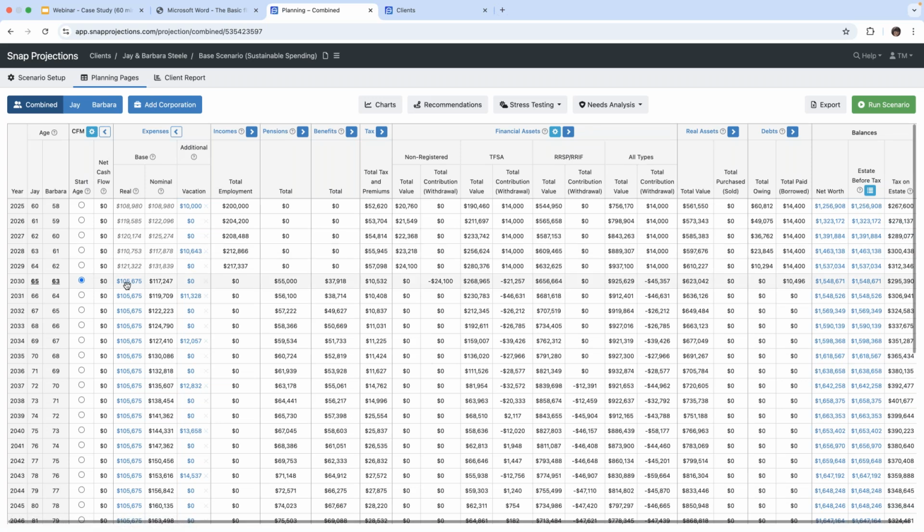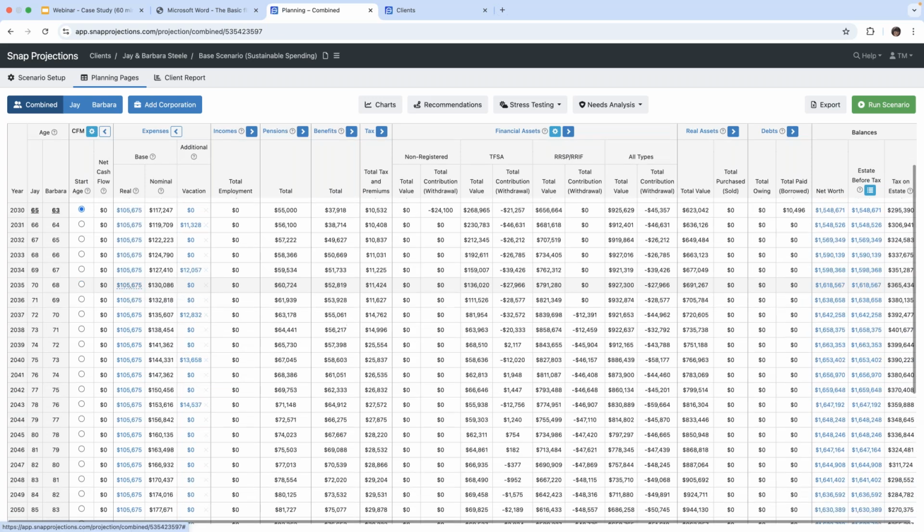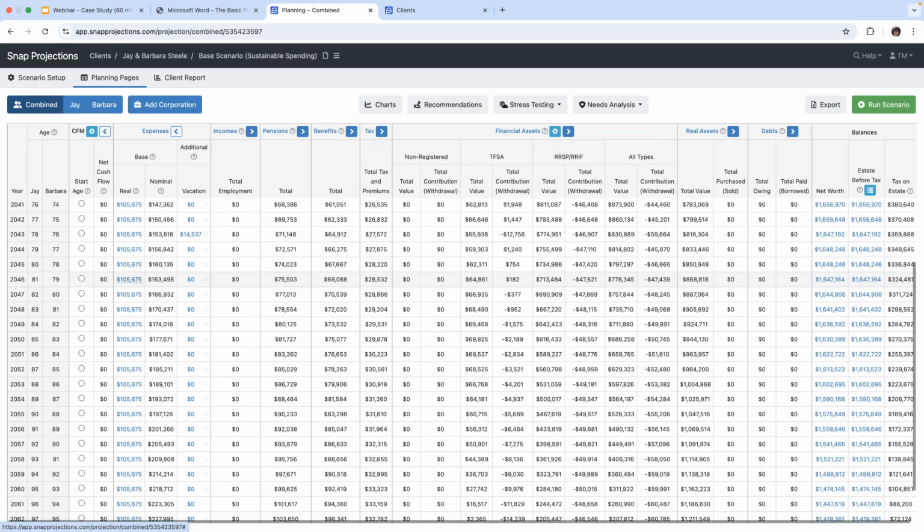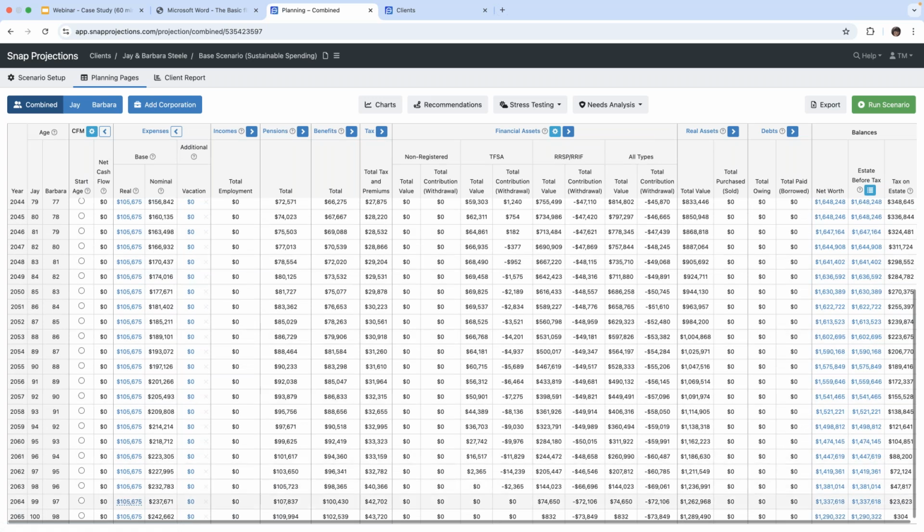So we can see here that the $115,000 that they were using as a base expense has been reduced to the sustainable amount of $105,675. All right, and if we scroll down to the bottom of the page, we will see that there is no shortfall. Nothing is highlighted in red, and therefore the plan works.